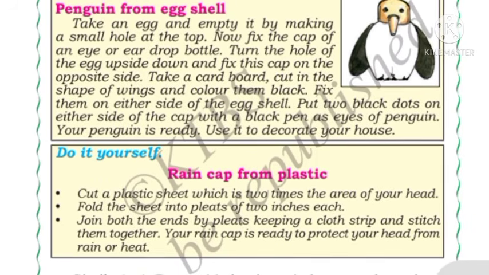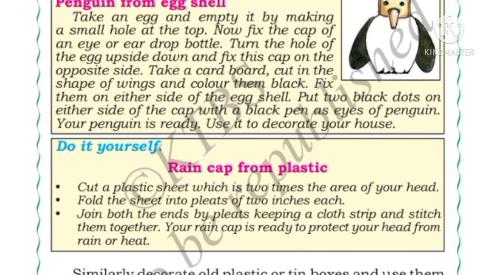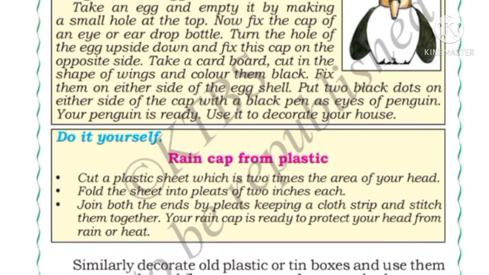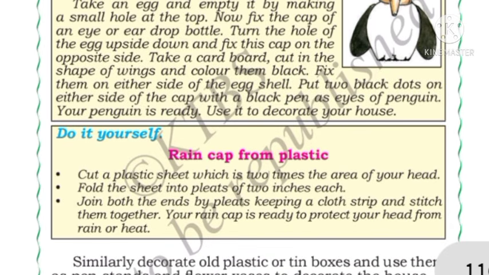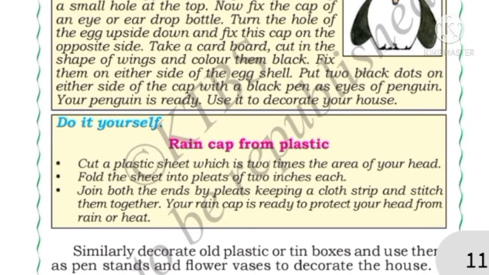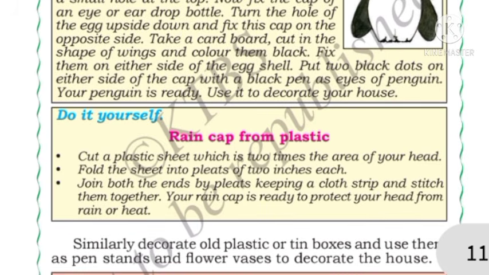See here children, you have to make a penguin from eggshell. So you have to do it by yourself. How do you make it? Take an egg and empty it through a small hole at the top. Now fix the cap of an eye or ear drop bottle. Turn the hole of the egg upside down and fix this cap on the opposite side.